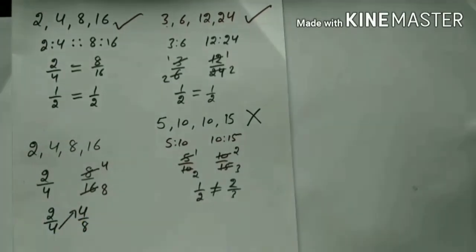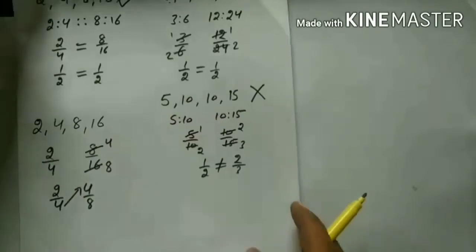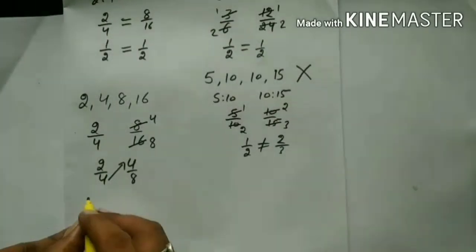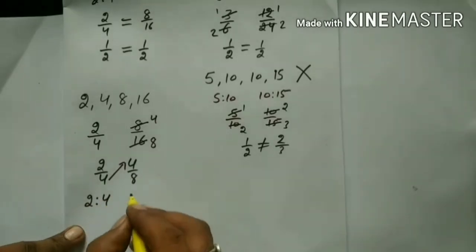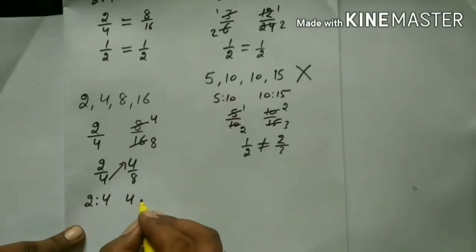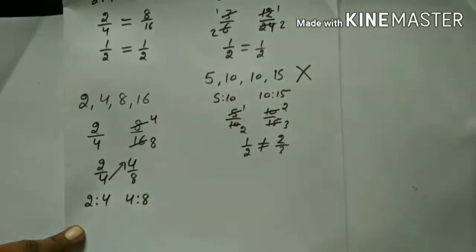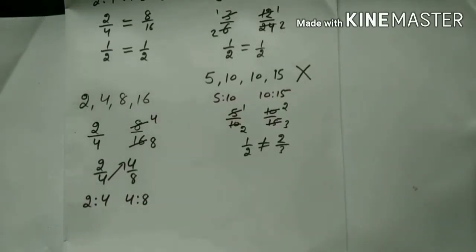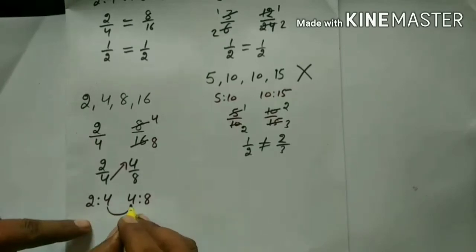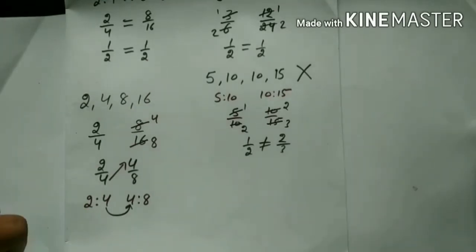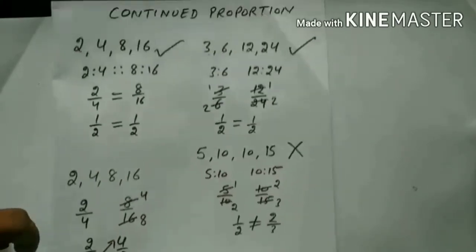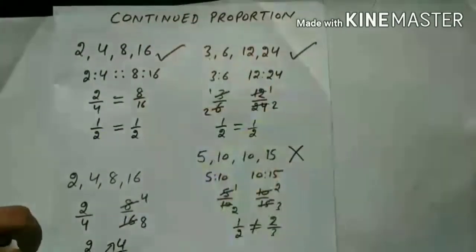Or in other words, I can say that if this ratio is 2 to 4 and the other ratio is 4 to 8, you will see there is a continuation of 4. That was the second entry, and it became the first entry for the second ratio. So this will lead us to the concept of continuation in the proportion.